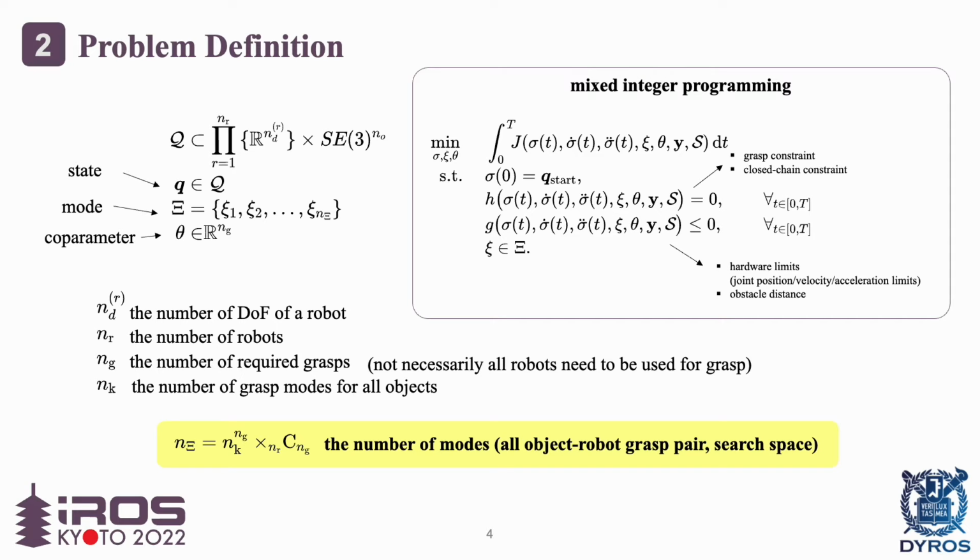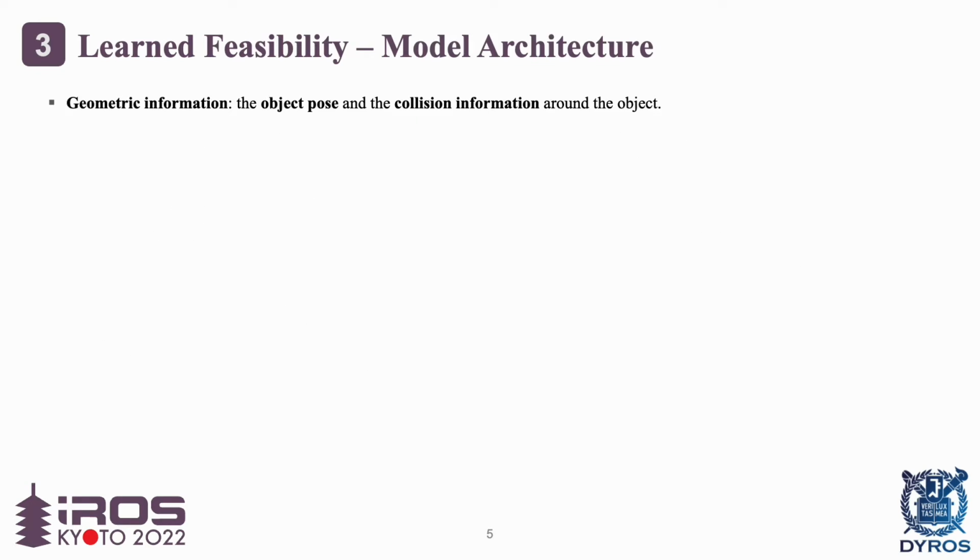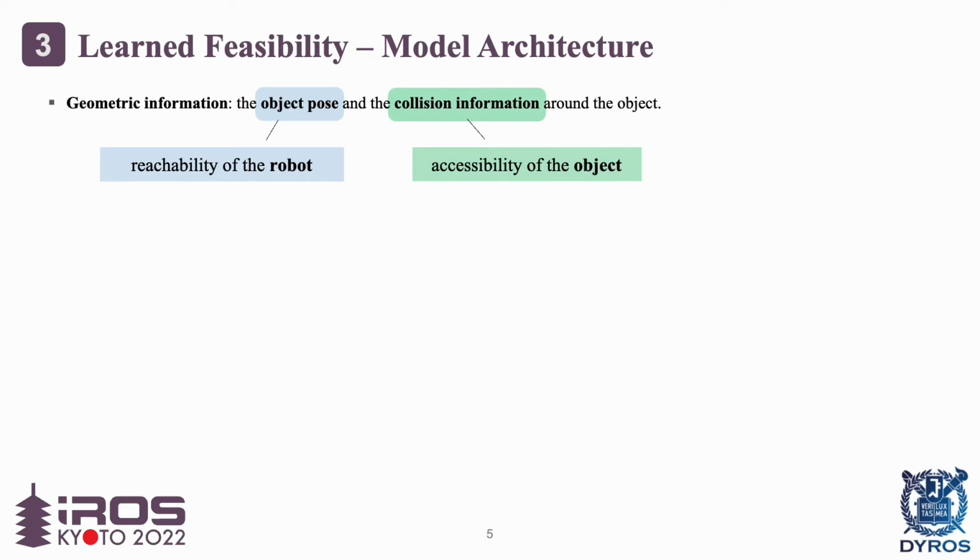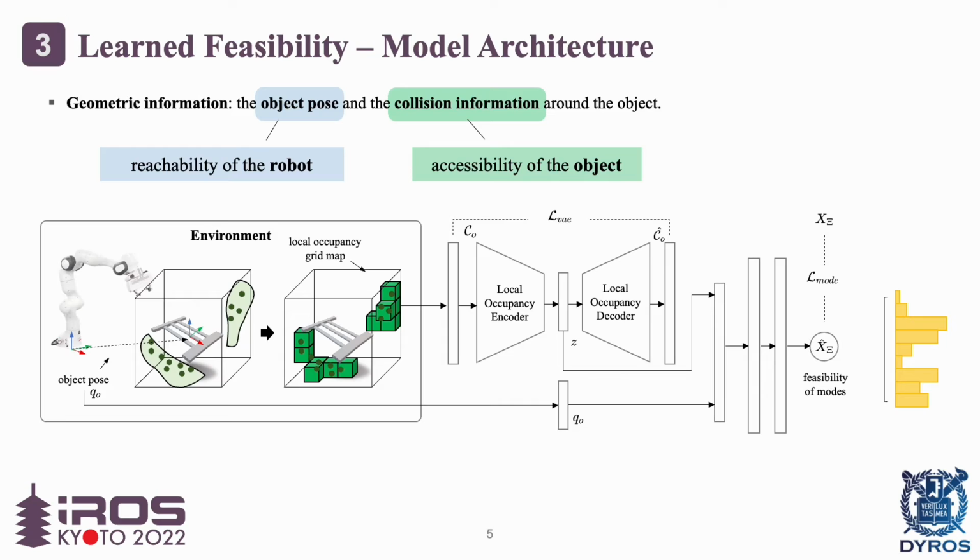However, the total number of modes to search exponentially increases as the number of grasps increases. So we prioritize the mode search using geometric information. Geometric information is the object pose for reachability of the robot and collision information for accessibility of the object.